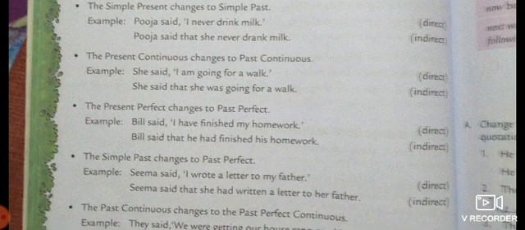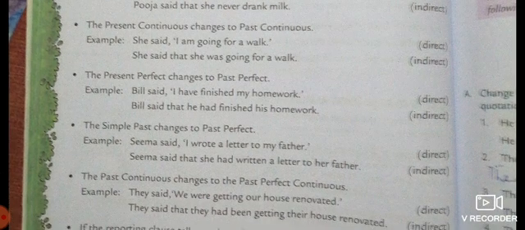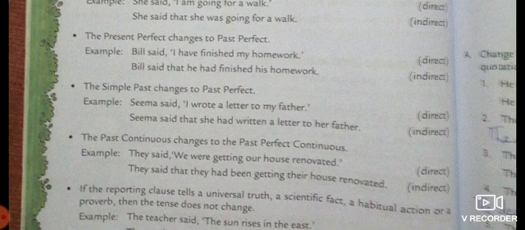Next, present perfect changes to past perfect. Bill said, "I have finished my homework." After changing: Bill said that he had finished his homework. Because "I have finished my homework" is in the present perfect tense, we change it to the past perfect tense. Next, simple past changes to past perfect. Seema said, "I wrote a letter to my father." Here the reporting verb and the reported speech are both in the past tense, so we change the past indefinite into the past perfect. Seema said that she had written a letter to her father.